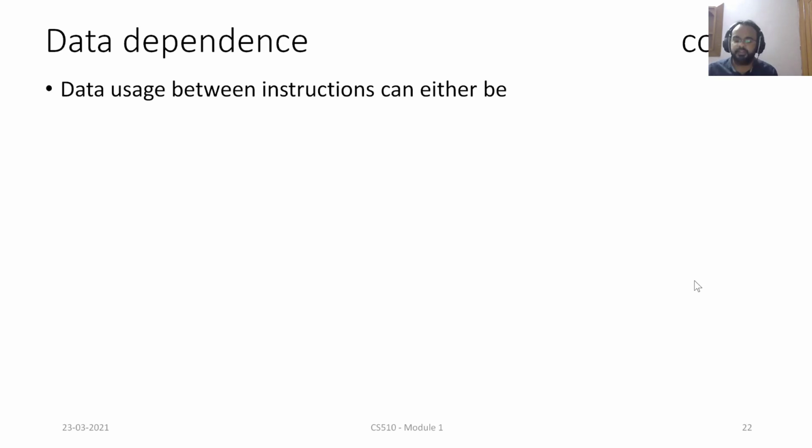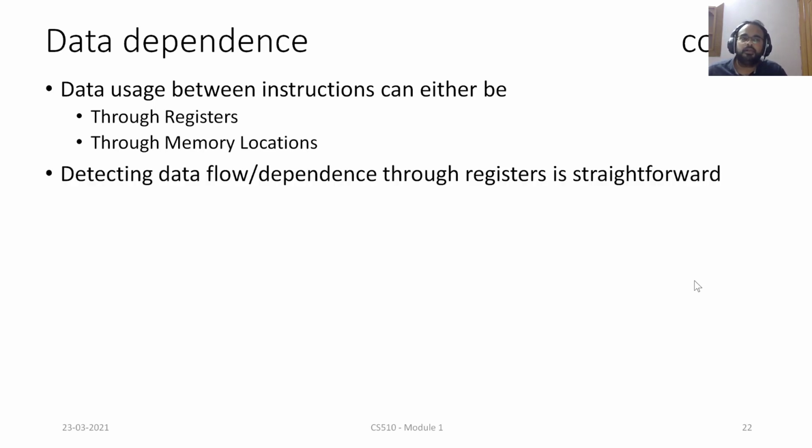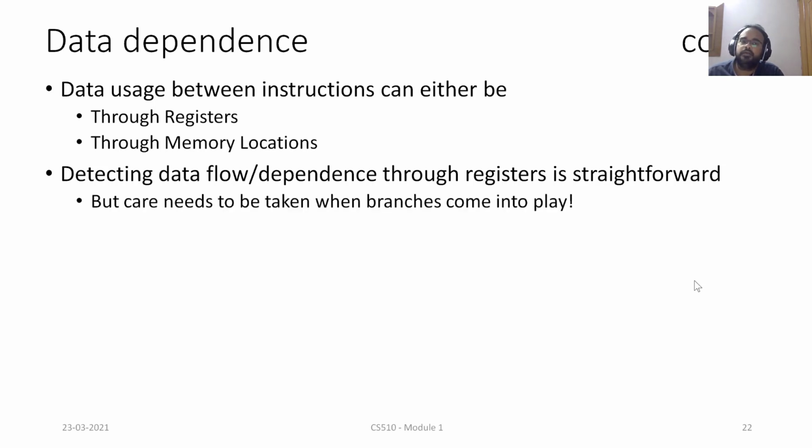So the data dependence, if we try to analyze it, can be between the instructions either through registers. That's what we have seen earlier. Both of them are using the same register. One is producing the value, another is consuming the value, right? Or it can be through memory locations also. Let's try to understand that. Detecting the data dependence between the instructions through registers is quite straightforward. That's what we have been doing till now, right?